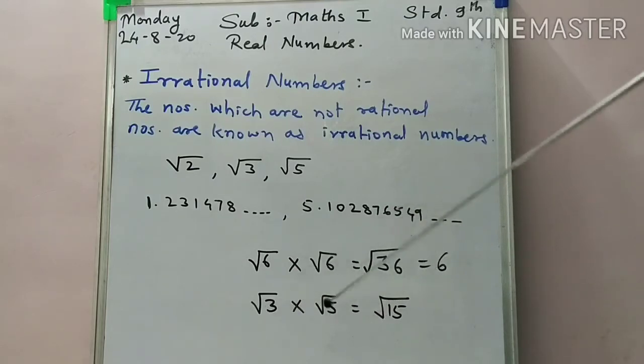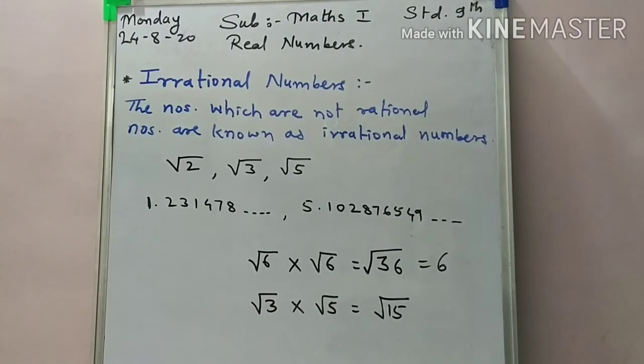Okay, getting this point, that the product or multiplication of two irrational numbers is either rational or irrational, and the same property holds for addition, subtraction and division also. Okay students, so you can verify this property by taking any two irrational numbers, and you get the addition, subtraction, multiplication and division as either a rational number or an irrational number.